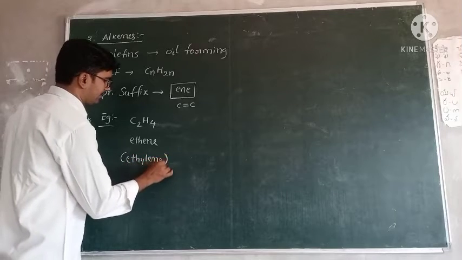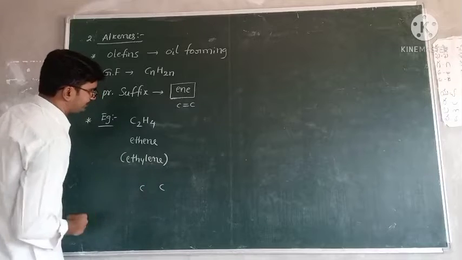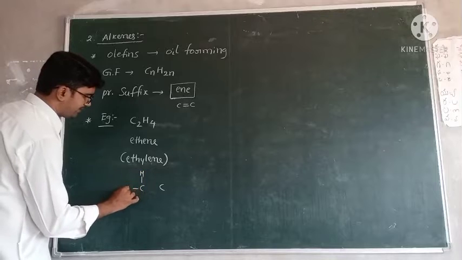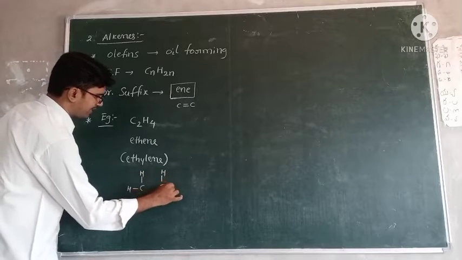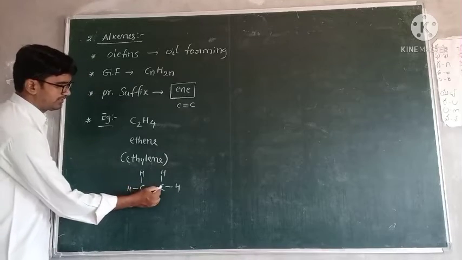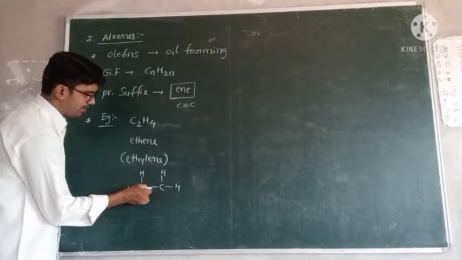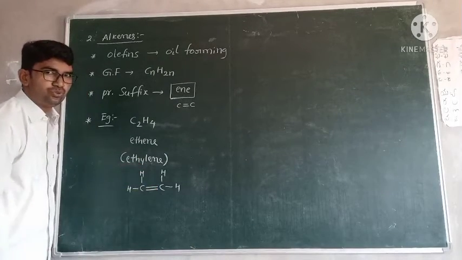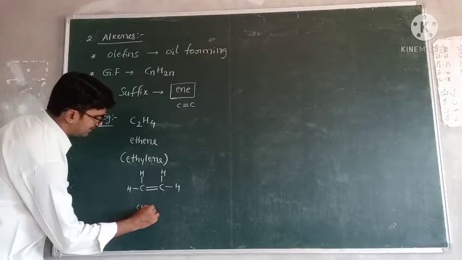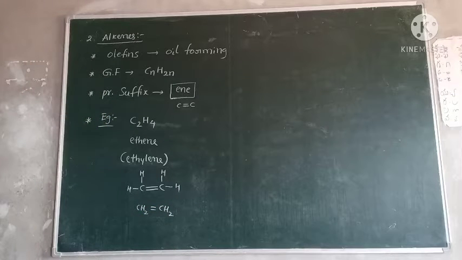Ethylene. Okay, what is the structure of this one? Two carbons are there, four hydrogens are there: two hydrogens for this carbon, and also two hydrogens for this carbon. This carbon satisfied two bonds, this carbon also satisfied two bonds. So the remaining two bonds form a double bond between these two carbons. Simply it can be written like this: CH2 double bond CH2. Right? This is ethene.